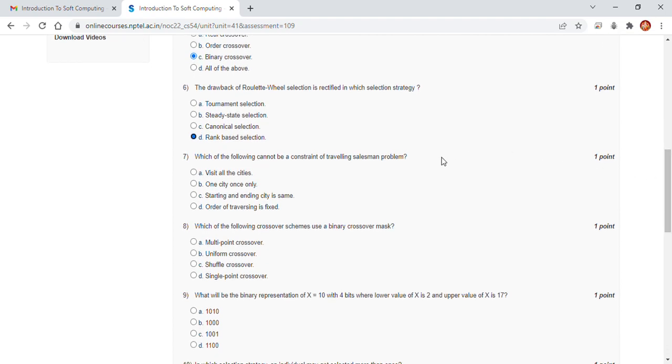7. Which of the following cannot be a constraint of the traveling salesman problem? Visit all the cities, visit each city only once, and starting and ending city are the same. These three options are given in the question, but another one is not given. So the answer is order of traversing is fixed.